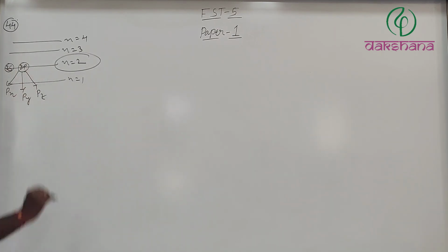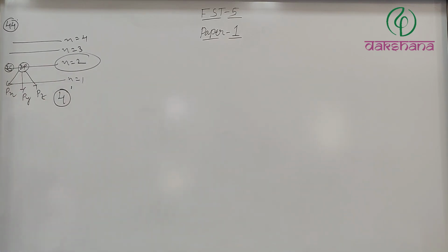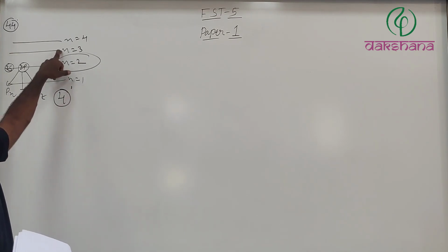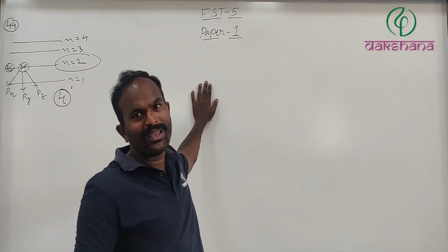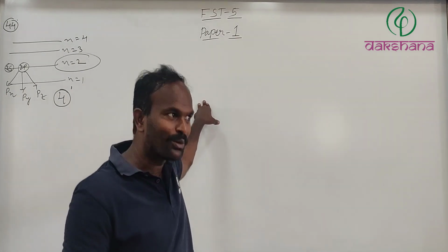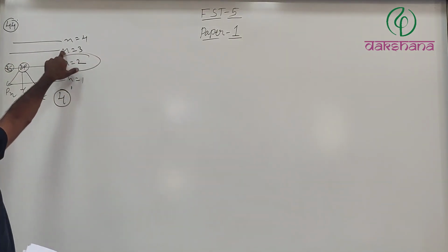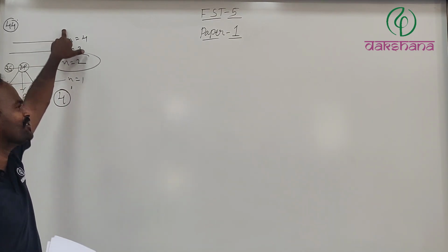Therefore, how many orbitals are present in this? 4. For example, if they ask the total number of degenerate orbitals present in the third energy state or second excited state, it will be 3s, 3p and 3d. How many total degenerate orbitals are there? Yes, you are right, 9. So it's going to be like this. And similarly, the third excited state or fourth energy state.